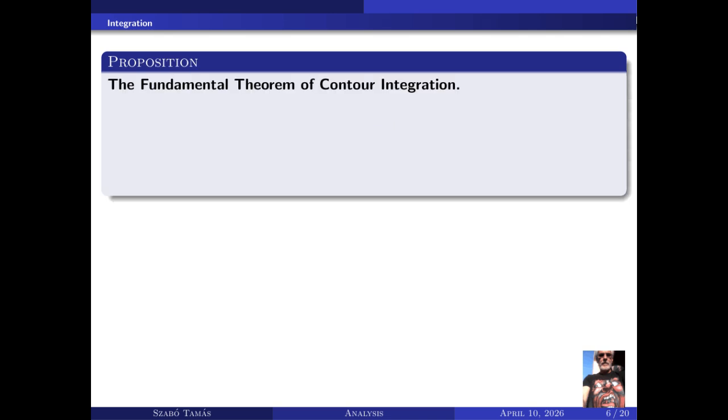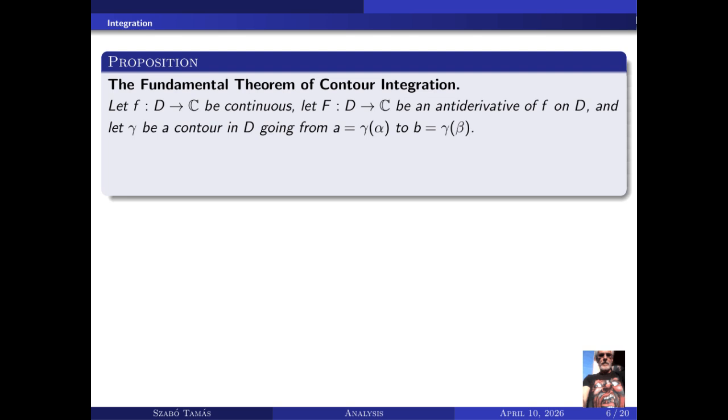The fundamental theorem of contour integration. Let f: D → ℂ be continuous. Let F: D → ℂ be an antiderivative of f on D, and let γ be a contour in D going from a = γ(α) to b = γ(β). Then ∫_γ f(z) dz = F(b) − F(a).